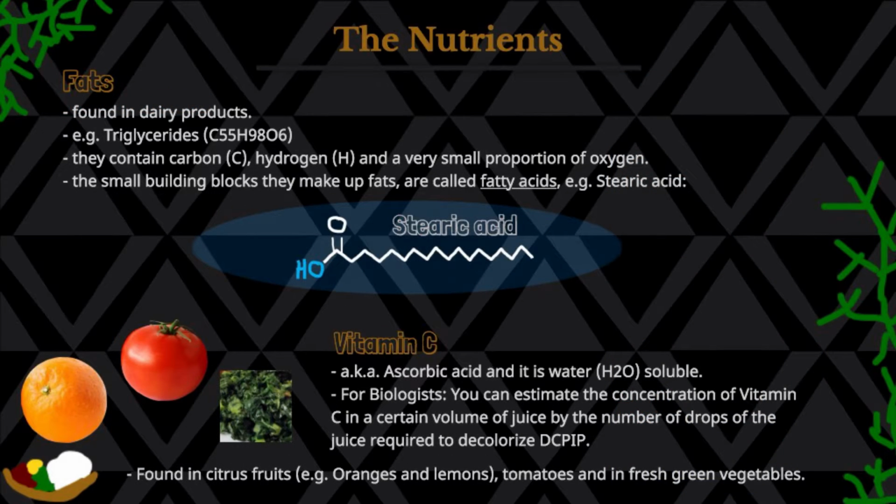Now we're going to look at fats. Fats are found in dairy products as well, and we have examples such as triglycerides, which is 55 carbons, 98 hydrogens, and 6 oxygens. The next point says they contain carbon, hydrogen, and a very small proportion of oxygen. As we see with triglycerides, they have 6 oxygens compared to 98 hydrogens and 55 carbons. That's a very big margin. Triglycerides are made of glycerol and 3 fatty acids, which make up that fat. And triglycerides are body fat.